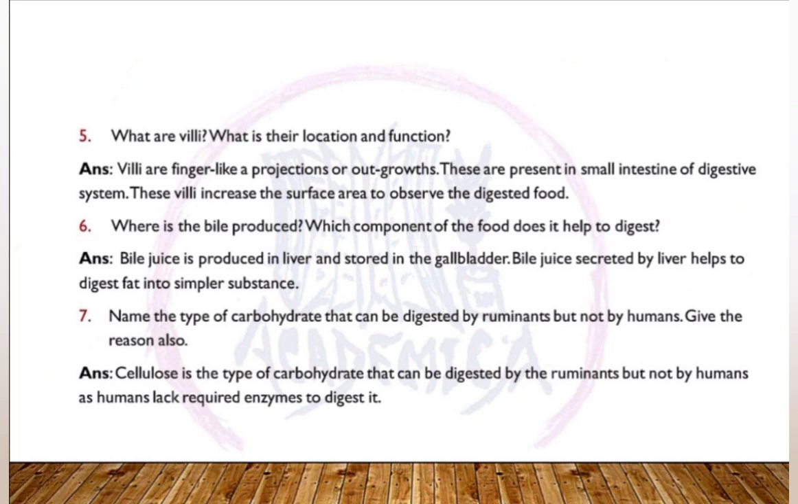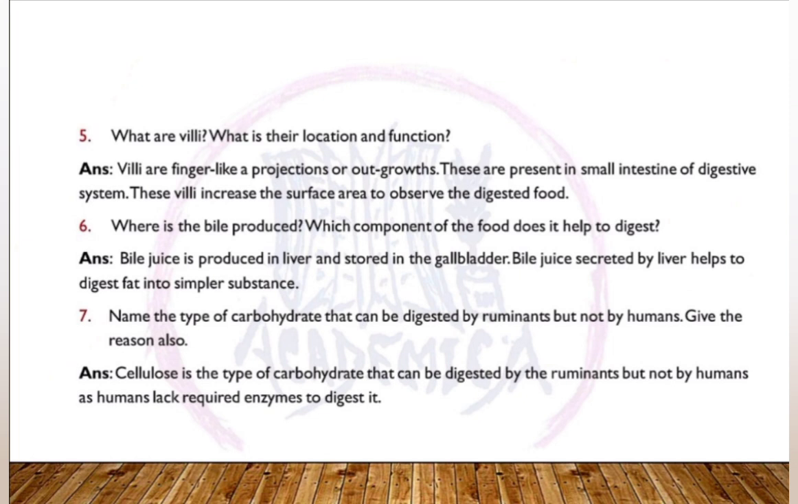Now we have questions to solve. Fifth one, what are villi and what is their location and function? Answer is, villi are finger-like projections or outgrowths, and they are present in the small intestine of the digestive system, and they help increase the surface area so that it can absorb digested food properly, like minerals, vitamins and all.